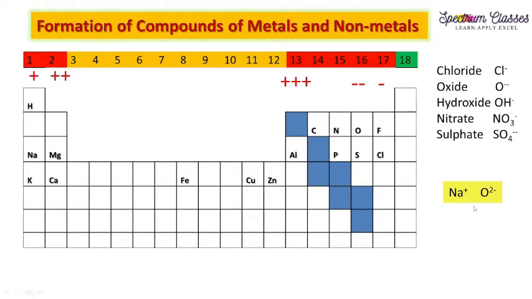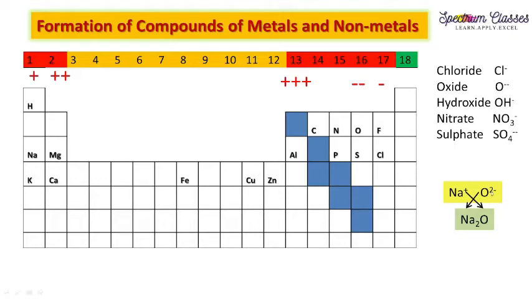So here we are having sodium plus because it relates to the first group. And oxygen is having 2 minus. Here, how to write the chemical formula? So first write the sodium, which is having plus charge, on the left hand side, and which is having the minus charge, you just write down on the right hand side. Sodium is having plus charge. And how many plus? 1 plus. So just take this 1 and write on the oxygen.